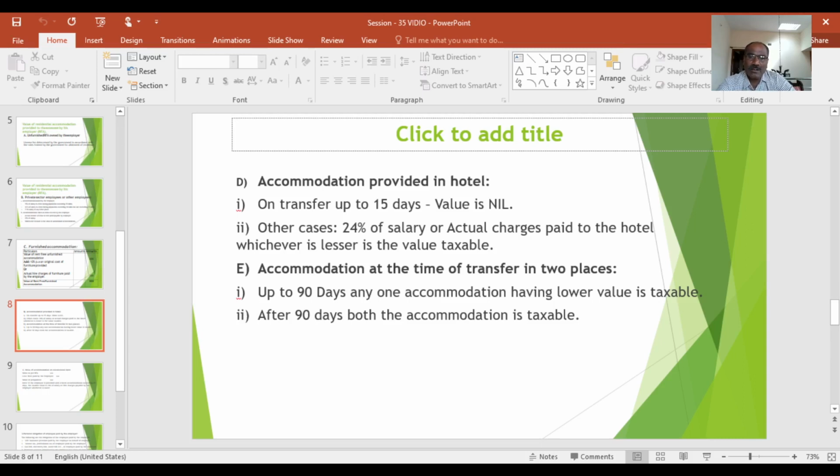Next, accommodation at the time of transfer in two places up to 90 days. Up to 90 days, any one accommodation having lower value is taxable. So they will take into consideration the 90 days, and up to 90 days any one accommodation having lower value is taxable. After 90 days both the accommodations are taxable.